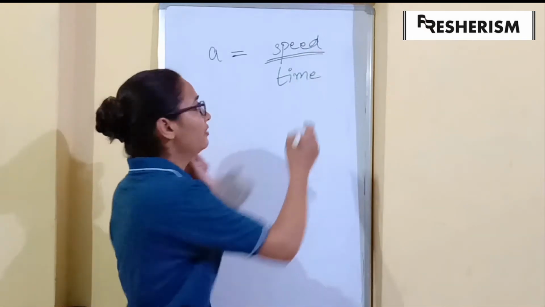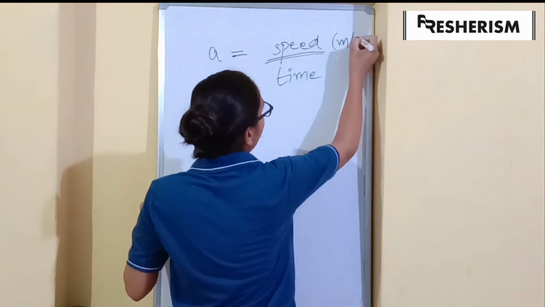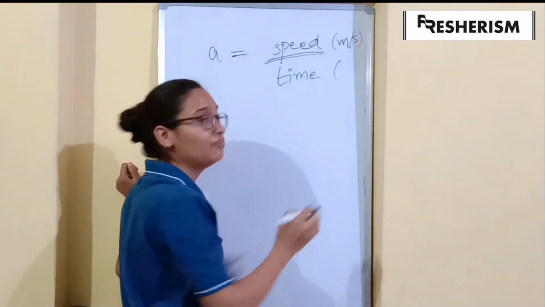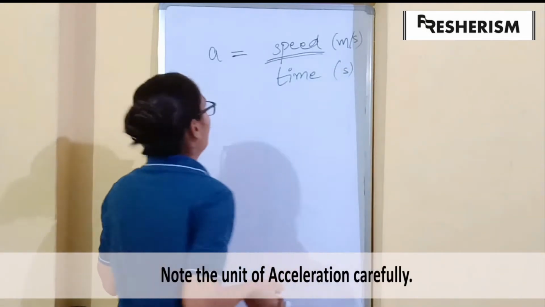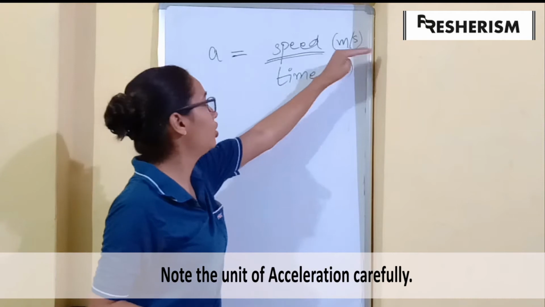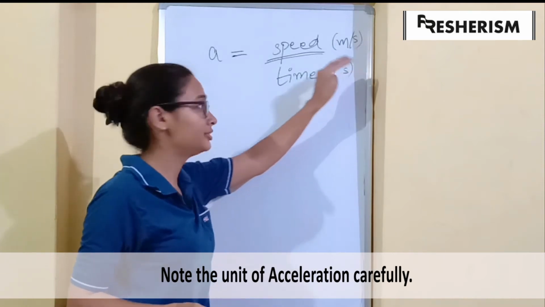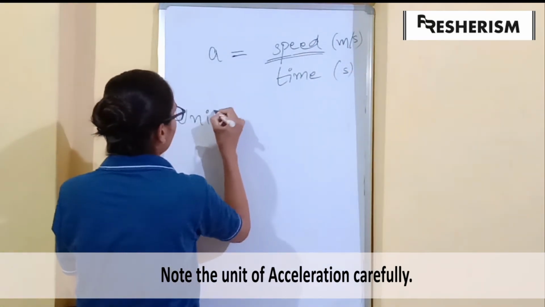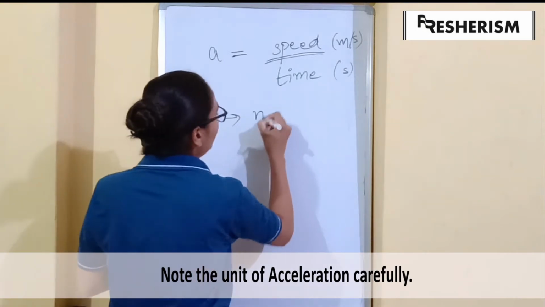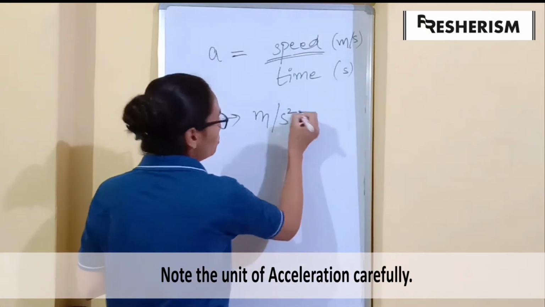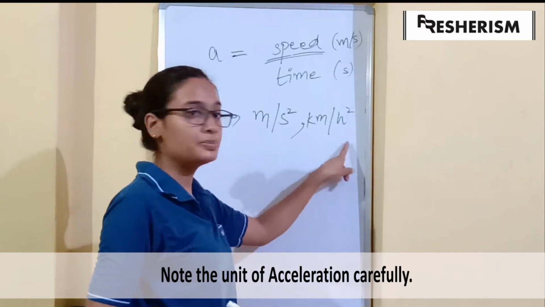The unit of speed we have is meters per second, and that of time is second, or any other combination, kilometer per hour and hours, which gives us meter per second square, kilometers per hour square.